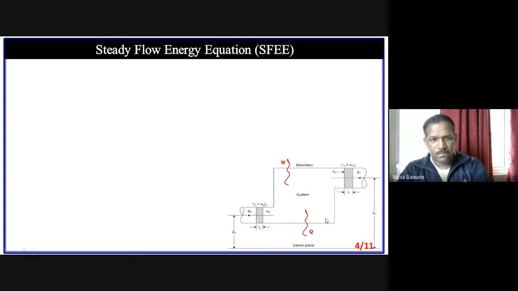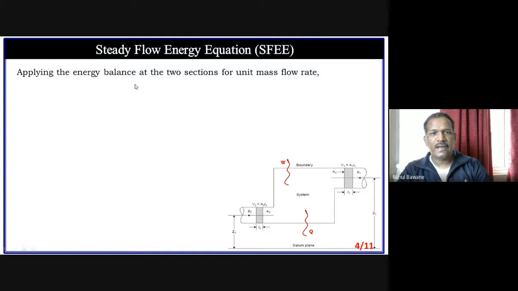So this is our system. Now we apply the energy balance at the two sections for unit mass. Suppose we assume the mass flow rate is 1 kg per minute, 1 kg per second, whatever it may be, but it is a unit mass flow rate. It is not simply a mass. If it were simply a mass, we would say the mass is 1 kg. But when we talk about a mass flow rate, it is related to time. So 1 kg per second, or 1 kg per minute, is called the unit mass flow rate.